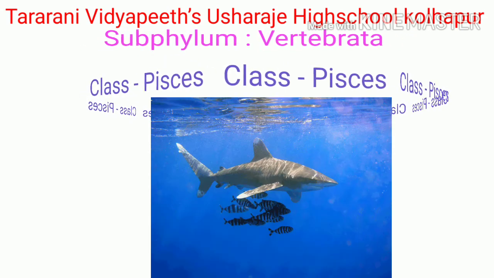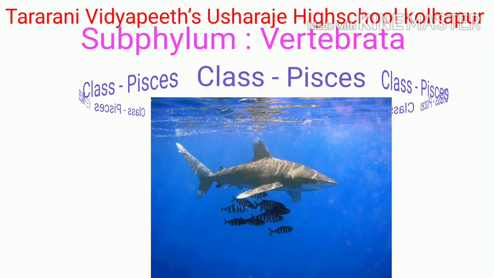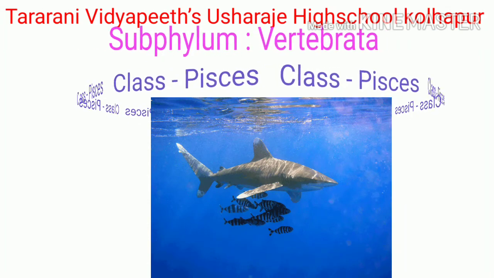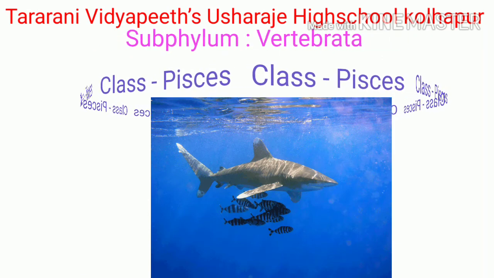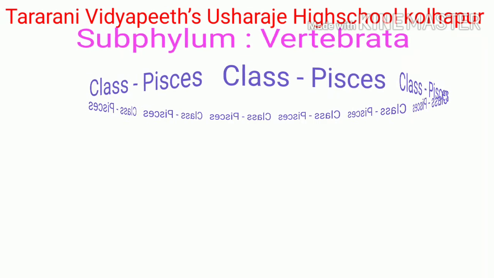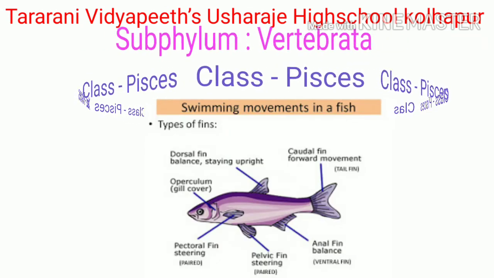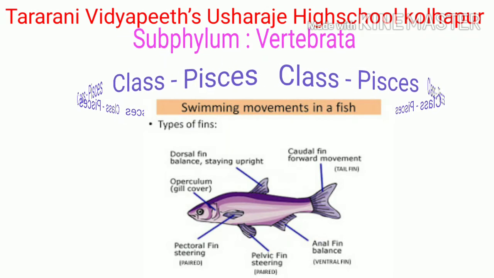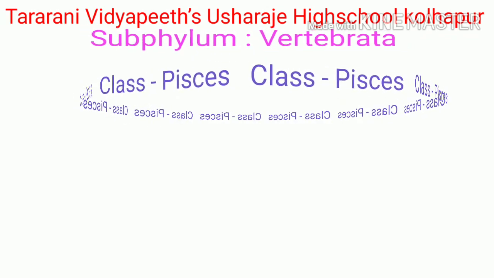Class Pisces. These are cold-blooded aquatic animals living in marine and fresh waters. Body is spindle-shaped to minimize water resistance. They have paired and unpaired fins for swimming. Tail fin is useful as a steering organ during swimming.